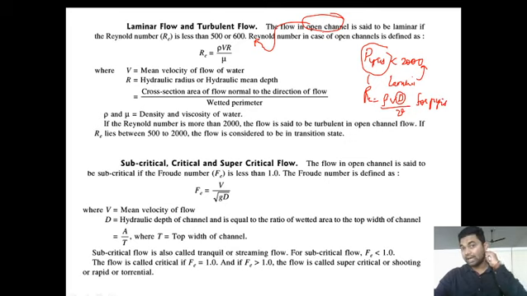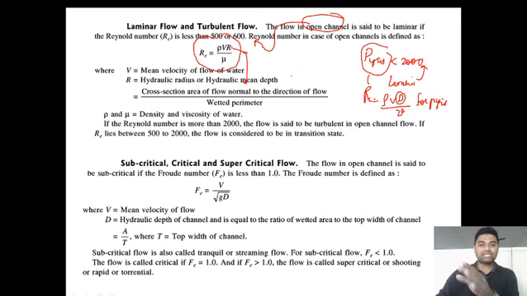Now look at over here. Here the Reynolds number in the open channel flow changes to rho V R by mu, where rho is density, V is mean velocity, and R is hydraulic radius or hydraulic mean depth. The formula for this hydraulic radius is the cross sectional area normal to the direction of flow divided by the wetted perimeter.